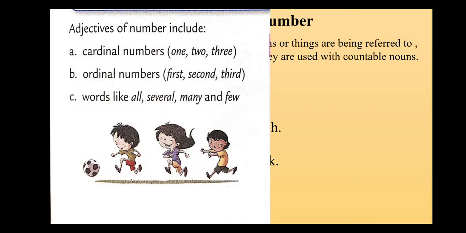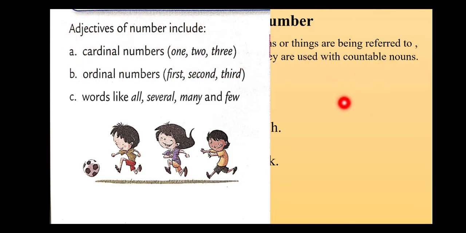Now we will see what all things adjectives of number include. The first one is cardinal number, like 1, 2, 3, 4, like 100. The things we do in maths, in a similar way these are considered cardinal numbers in adjective of number.